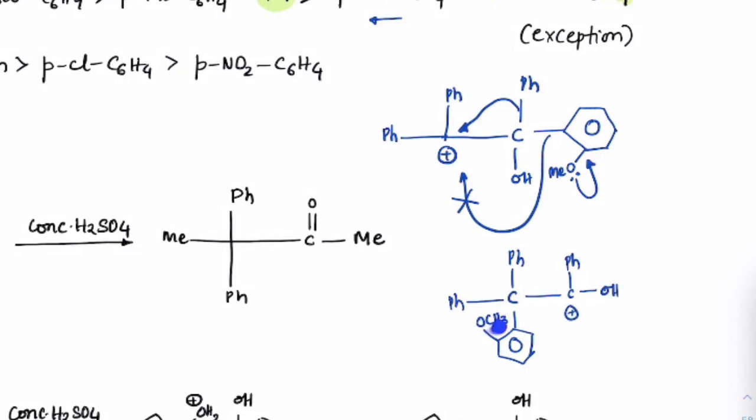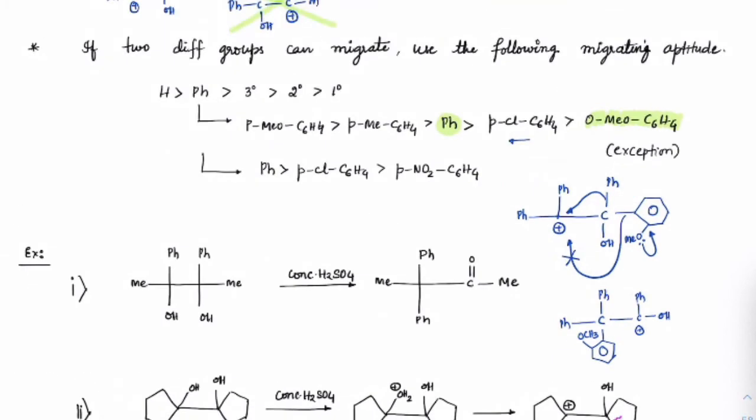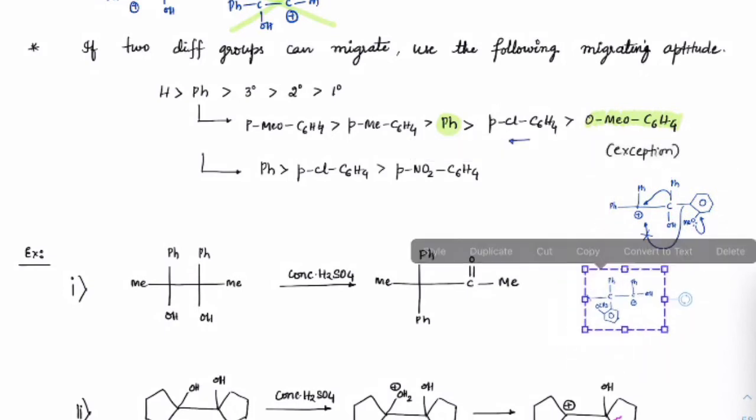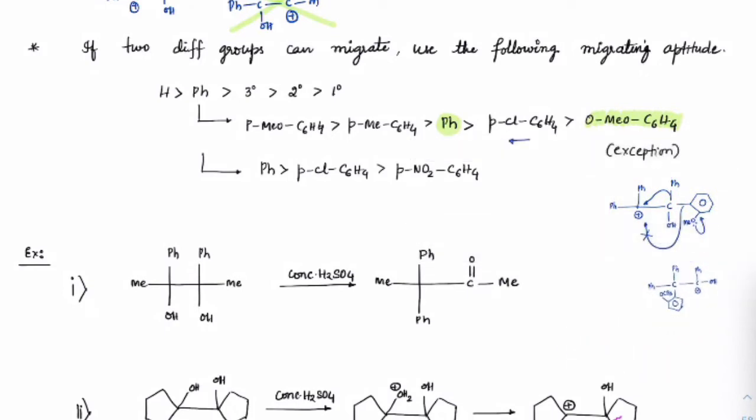So this methoxy group would have more repulsions with the phenyl groups around it. That's why its migrating ability is less in these cases. This is specifically for the pinacol-pinacolone rearrangement only. So in pinacol-pinacolone, just be careful that the ortho-methoxy group would be less migrating compared to phenyl, even compared to chlorine. So you can see that this is the right order for it.